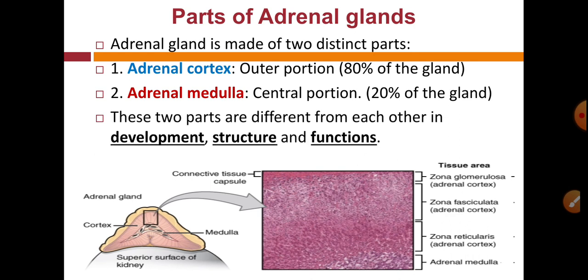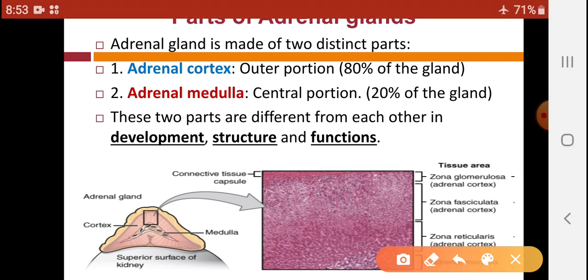These two parts are different from each other in development, structure, and function. This is a very important point to differentiate cortex and medulla, as these two parts of the adrenal gland develop from different structures.